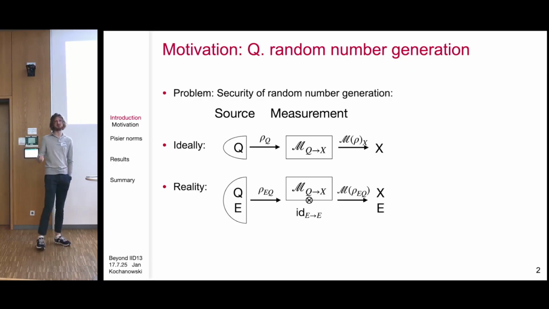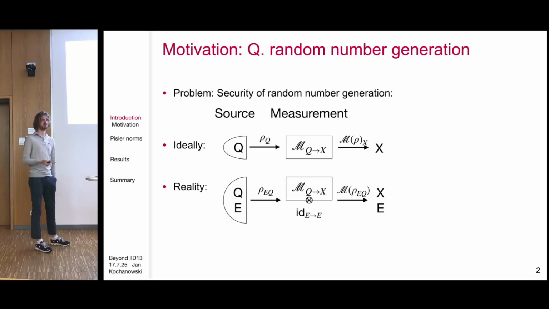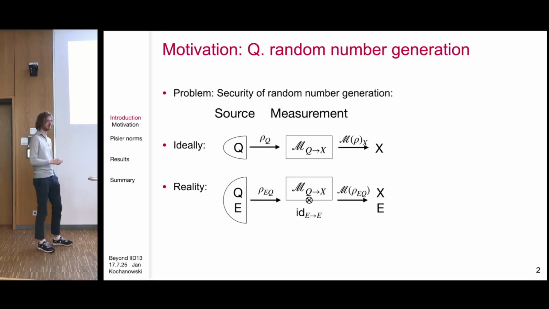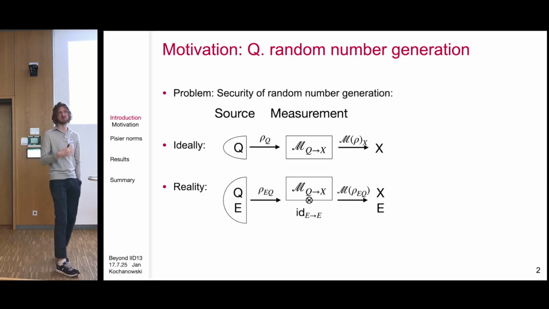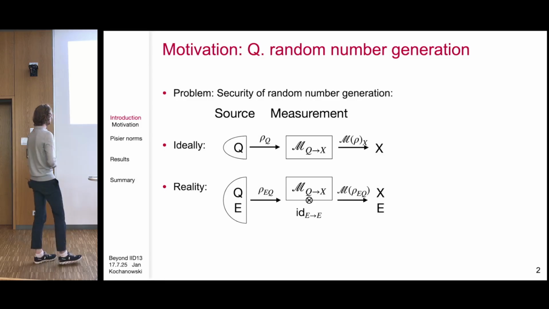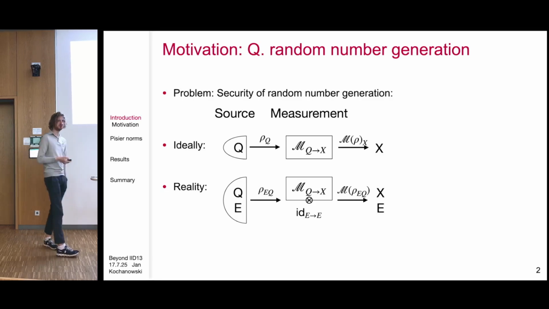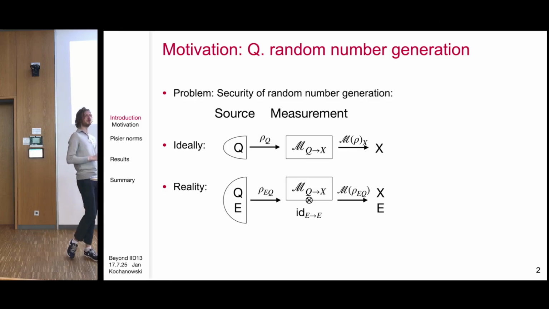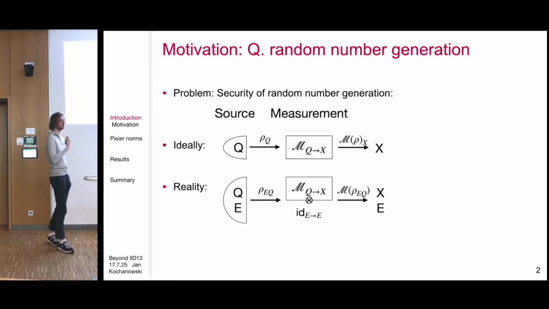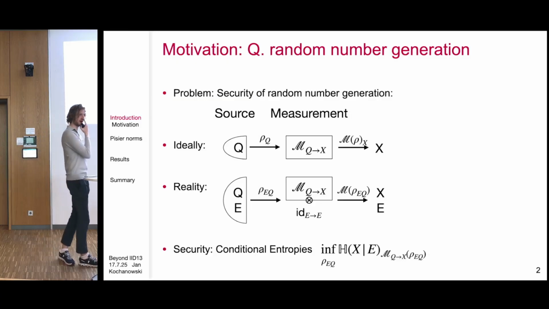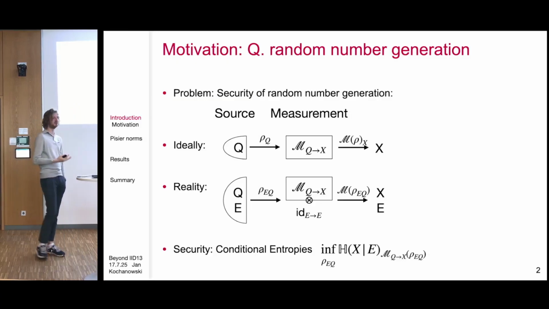means that, say, in practice, what might happen is that our machine might produce an entangled state or might somehow store some information about the state outputted. And then if we perform our protocol, the output system of this protocol is some system XE, where E might know something about X. So this random number might be random to us, but not to some eavesdropper or to somebody who has access to the environment. So in order to consider